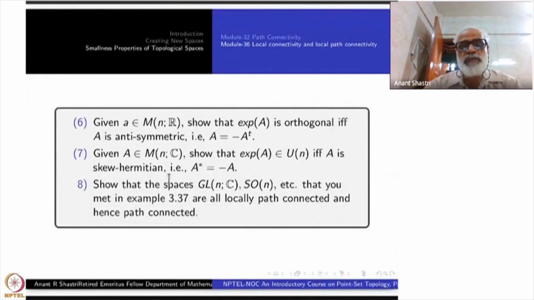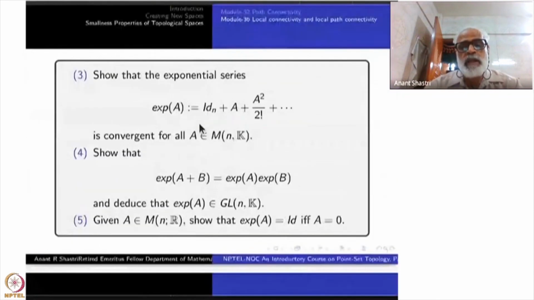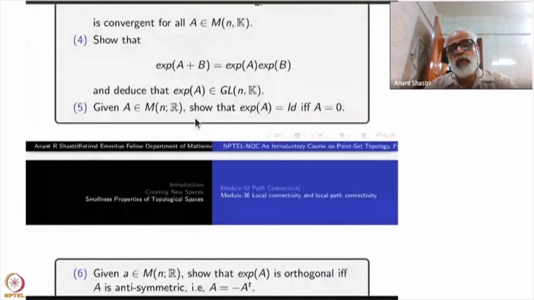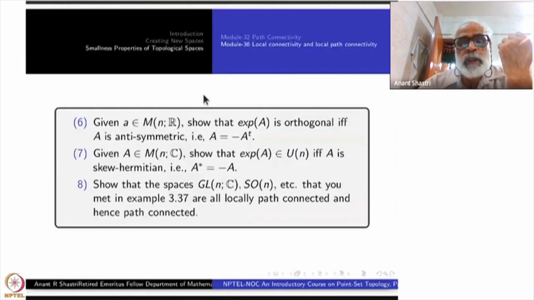So this exercise, for example, is about matrix spaces, and most of it is from linear algebra and a little bit of analysis. But the last one is GL(n), SO(n), etc. Whatever you have met last time, they are all locally path connected spaces.